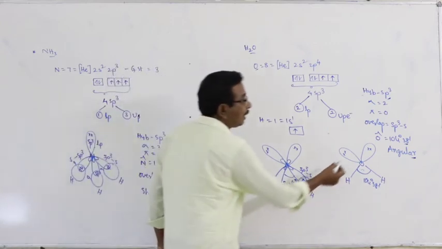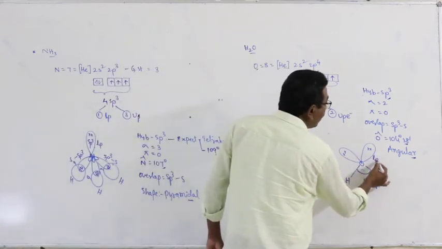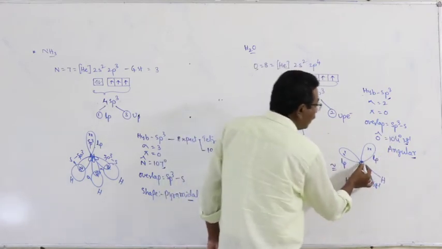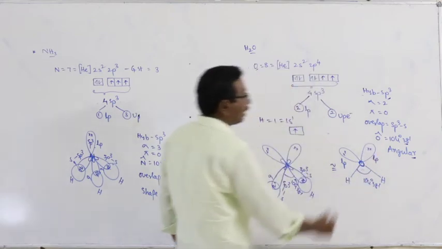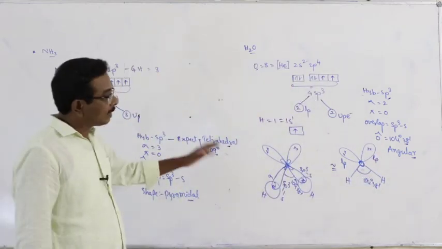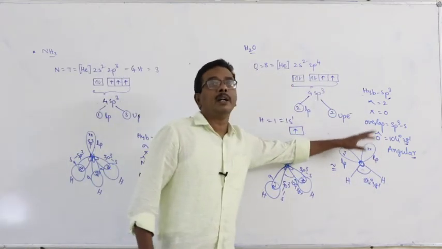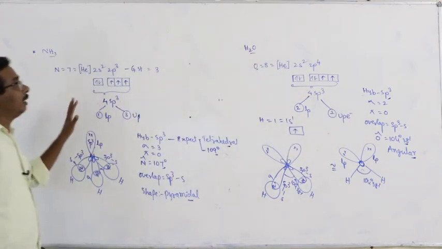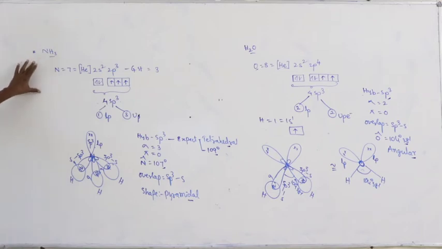What is the reason for that? Due to the availability of lone pairs. How many lone pairs? 2 lone pairs in the valence shell of the central oxygen atom. As a result, the shape and bond angles of the molecule are deviated. This is about the formation of the ammonia molecule and also the water molecule.